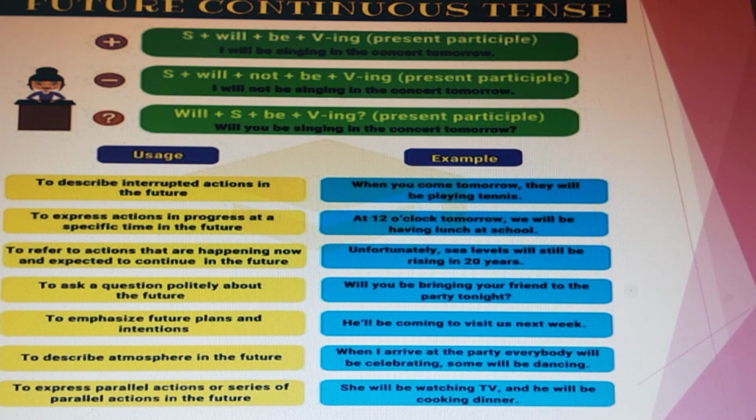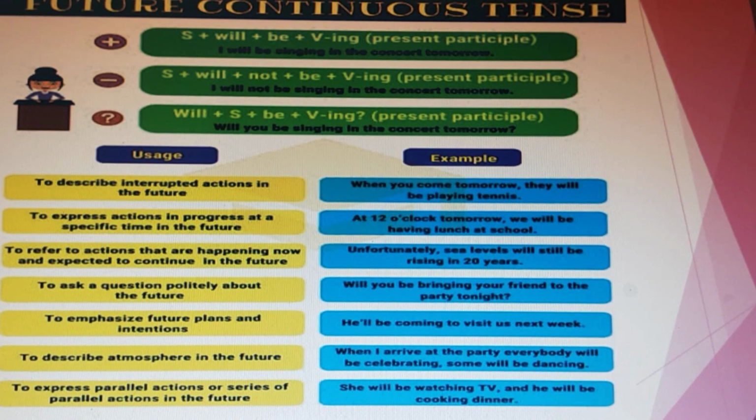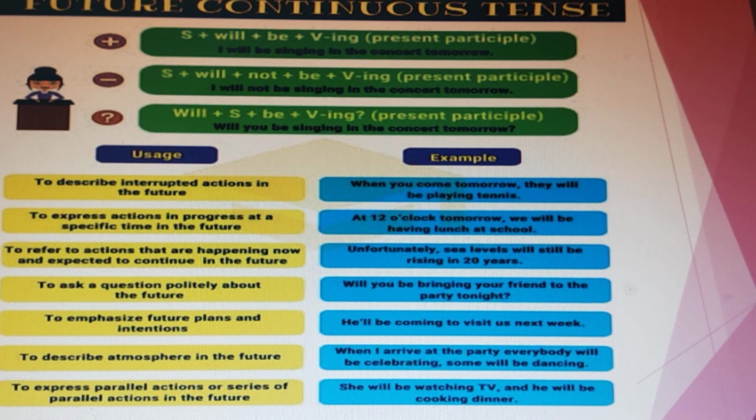Okay, now this is the last part of the continuous tense. I hope that all of you understood it very carefully and clearly. I expect that whatever assignments are given on the basis of continuous tense, you will do them very promptly and with proper understanding.